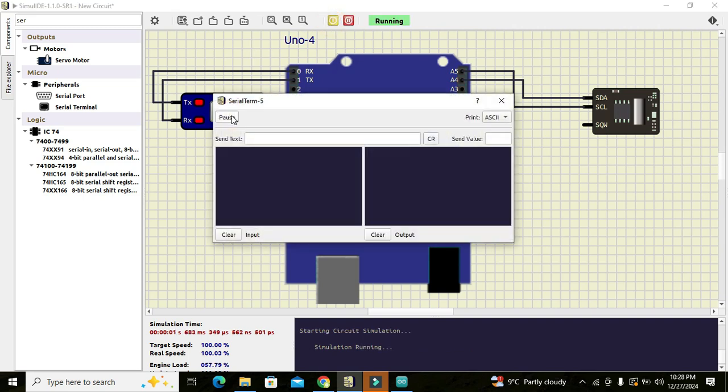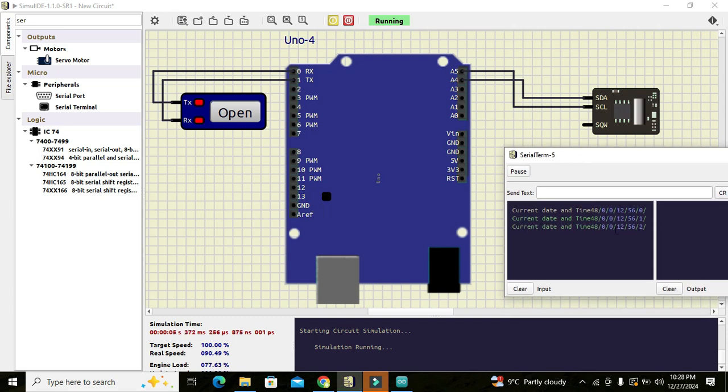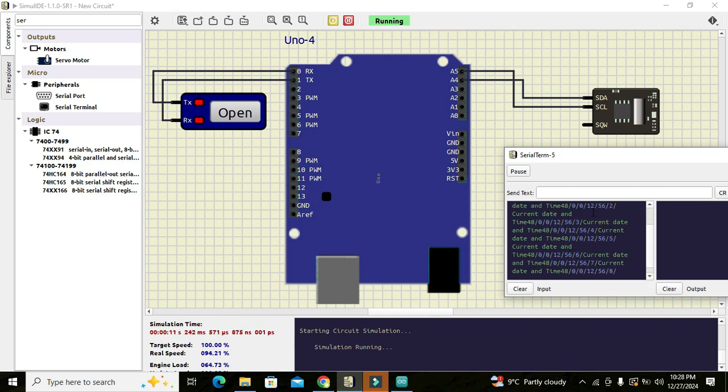Now run it and open it. Now you can see we got our date and time, 12:56:11 and then 0012, current date and time.